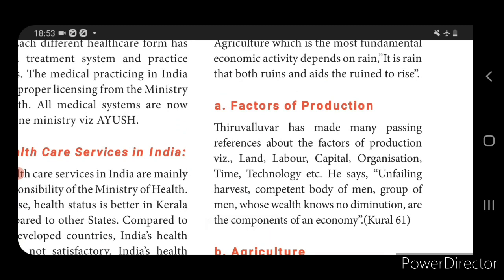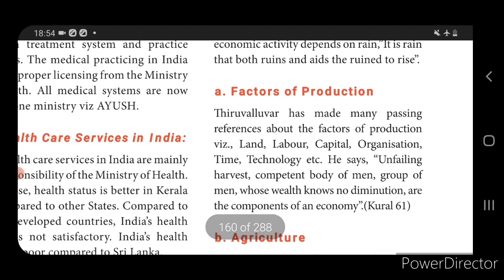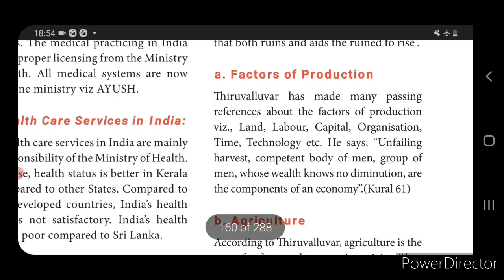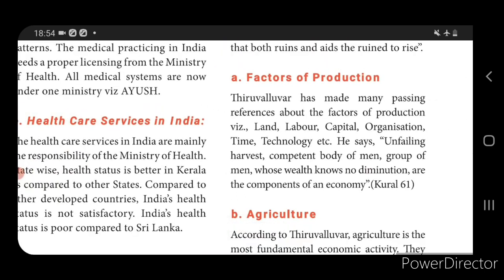In his book, Thiruvalluvar has made many passing references to the factors of production. We have 4 factors: land, labor, capital, and organization. Then 2 more things which have been included are time, technology, etc. He says that unfailing harvest, a competent body of men, and a group of men whose wealth knows no diminution are the components of an economy. So in his Tirukural 61, he has explained about the factors of production.